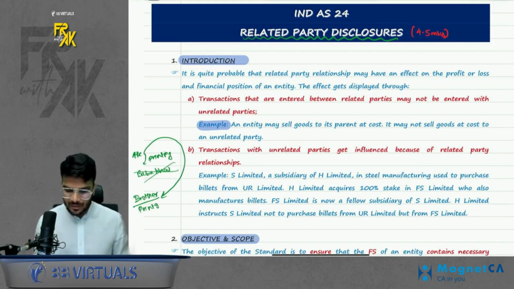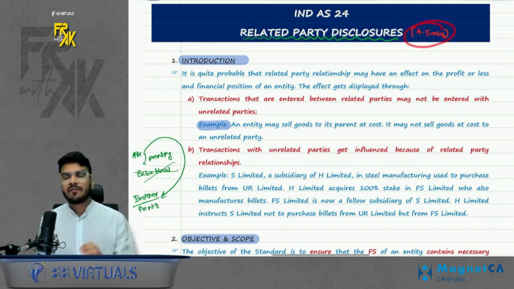Okay, so a very cute, very small IND AS which we are going to revise in 100% English with